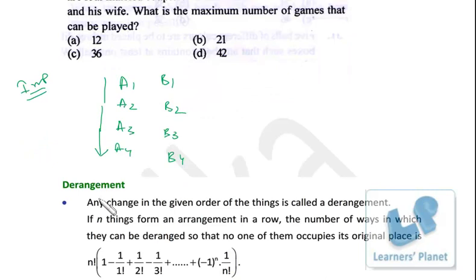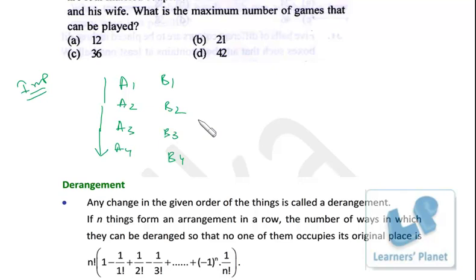Now see here, what exactly is derangement? If n things form an arrangement in a row, then derangement is the number of ways in which they can be arranged so that no one of them occupies its original place. Suppose A1, A2, A3, A4 are there, then B1 can go anywhere except at its original position. B2 should not come here, B3 should not be here, and B4 should not be here. They can be at any other place, right? So this is precisely the problem based on derangement.